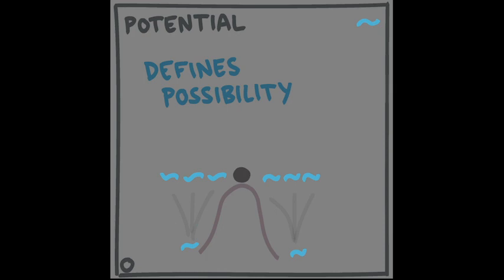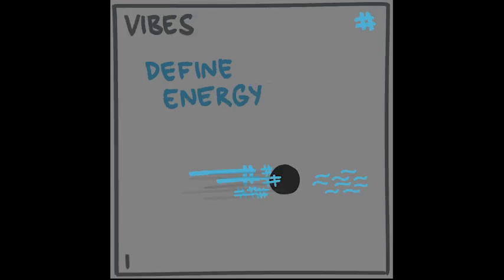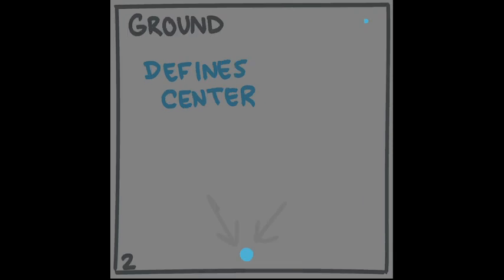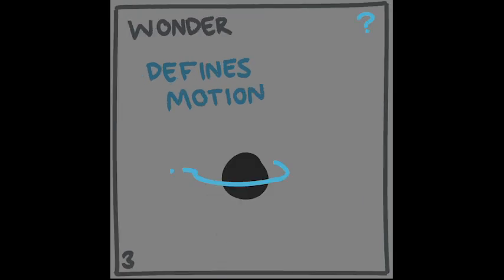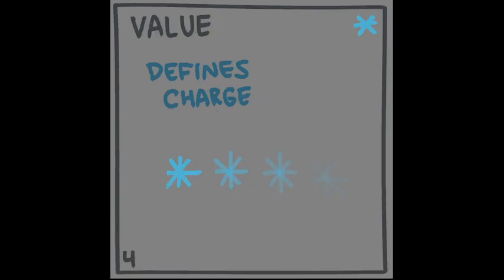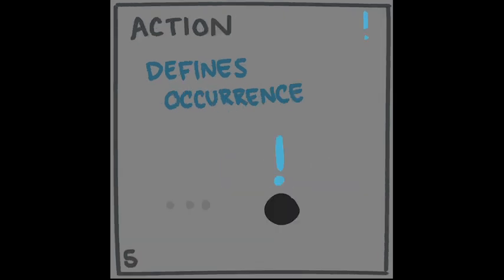Potential defines possibility or likelihood. Vibes describe dimension or energy. Ground defines center or neutrality. Wonder describes motion or tendency. Value describes charge. Action describes occurrence.